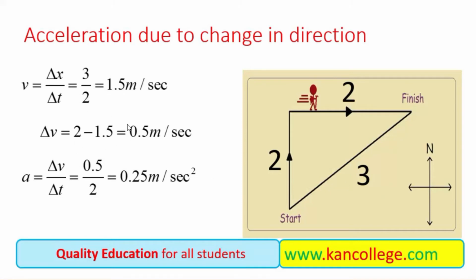So there is a change of 0.5 meters per second, and change of velocity is known as acceleration. The change of velocity has occurred in 2 seconds, so its acceleration is 0.25 meters per second squared. So just because of changing the direction, a body can have an acceleration but its speed remains the same. This is one concept which will be used in the next slides, so please remember it.